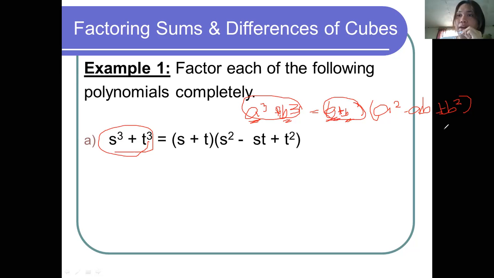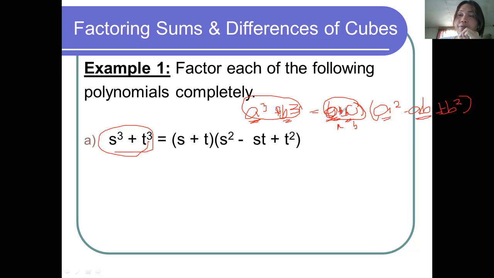To get your second factor, if you still remember the special product, we square the first term: a squared. Next, you multiply the first term and the second term of the first factor, a and b, so you have ab.